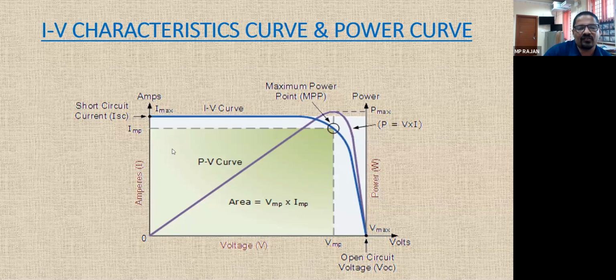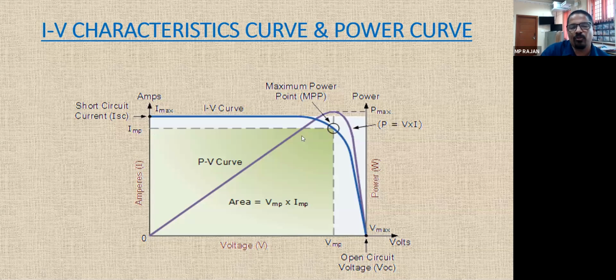So this green color square, you can see, this is the green color square. At this point, you can have the maximum possible current, IMP, and maximum possible voltage. Any point other than this will either reduce current or reduce the voltage, and because of that the power will also reduce. So this is the point we can call MPP, maximum power point. This is the point at which you can harvest maximum power from the solar cell.